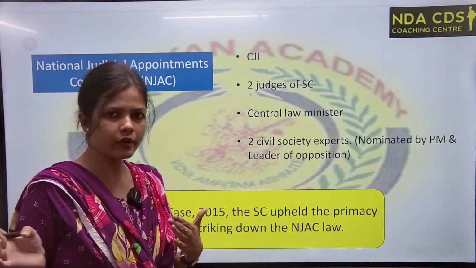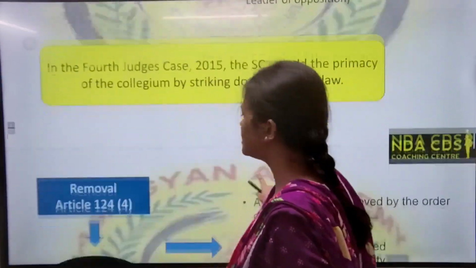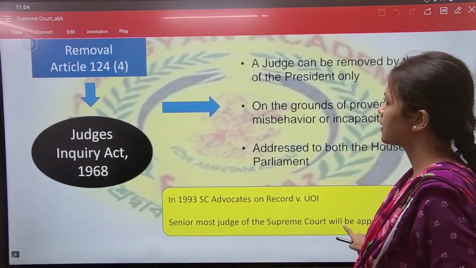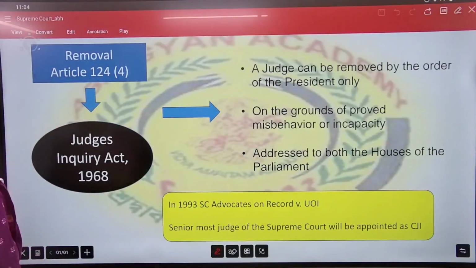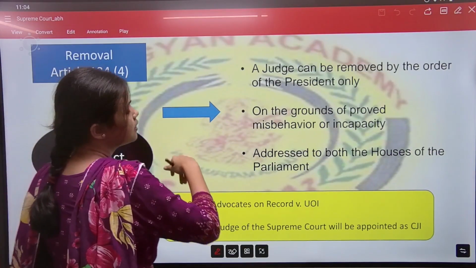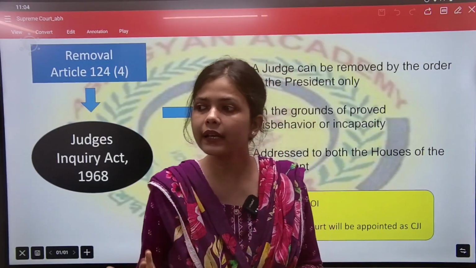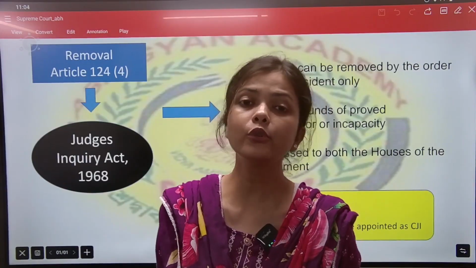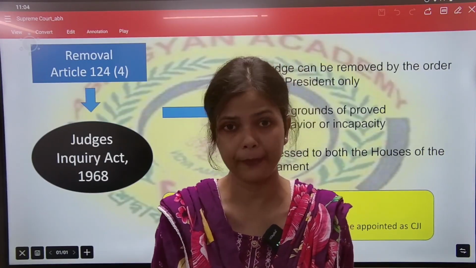So right now we are following the same system, the collegium system, while appointing the judges. Okay, how can we remove a judge? If judges of the Supreme Court violate the constitution or commit some crime, then what is the procedure through which we can remove them?